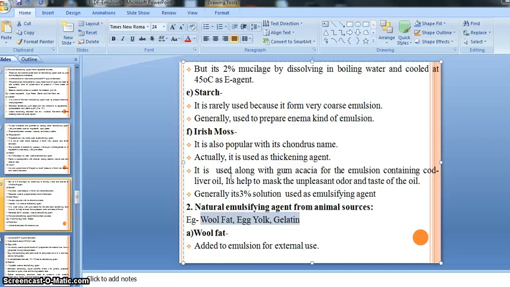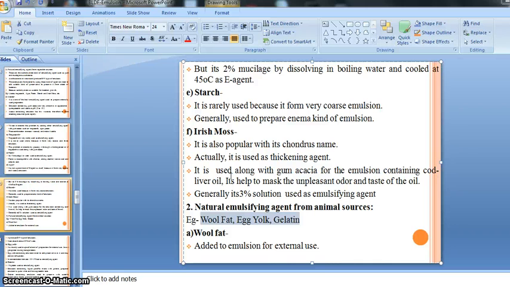Similarly, if our emulsion contains liquid cod liver oil, the recommendation is to use erismos as the emulsifying agent.